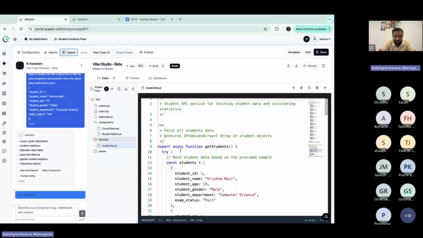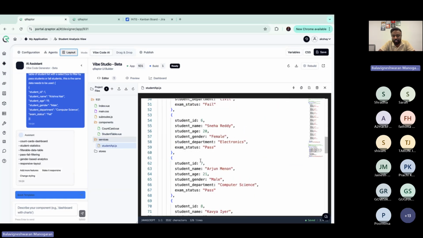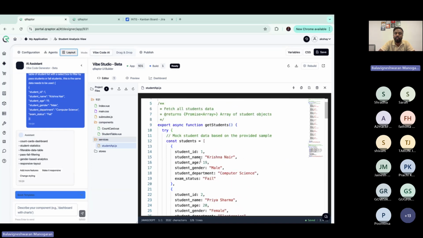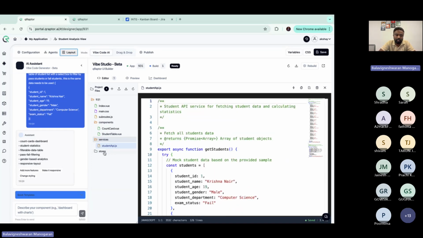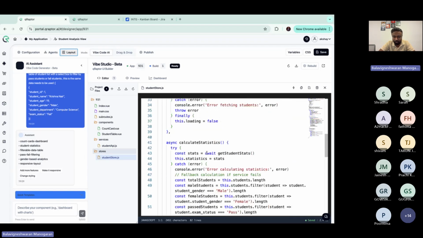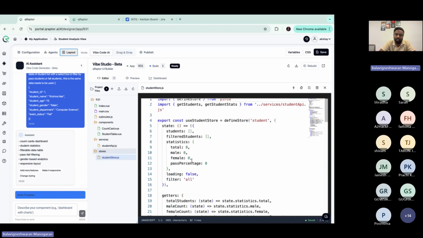The services: by default, the services will get created with mock data. So that's what we could see here. There is mock data which it has added by itself. That mock data is available. And the store, which has the complete store methods, state management methods which are required, and also the state properties which need to be there.